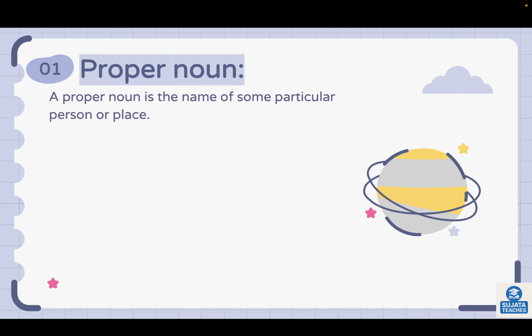Proper noun. A proper noun is the name of some particular person or place. For example, Ravi is a doctor. Here, the name of a person, Ravi, is a special name given, so it is proper noun.